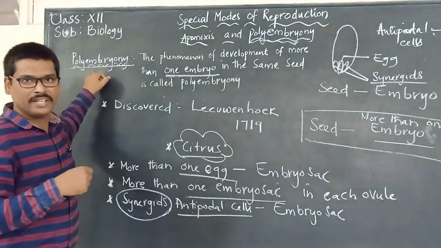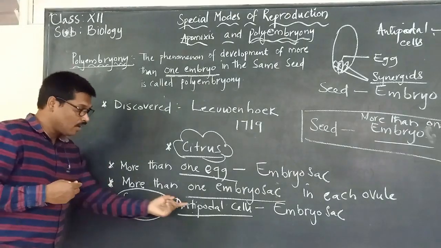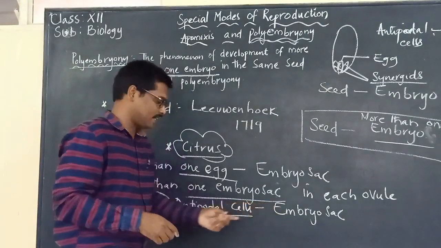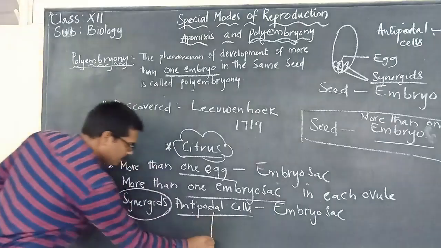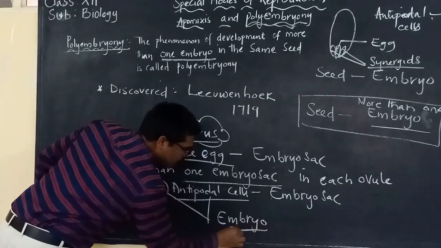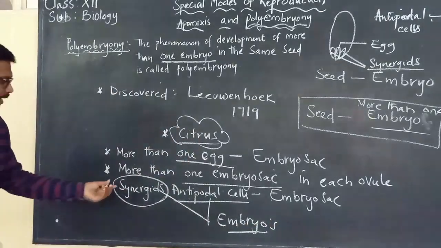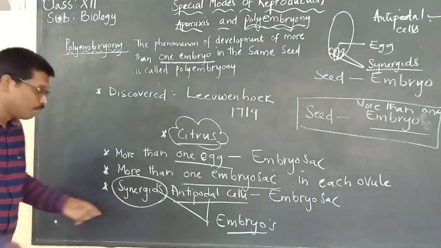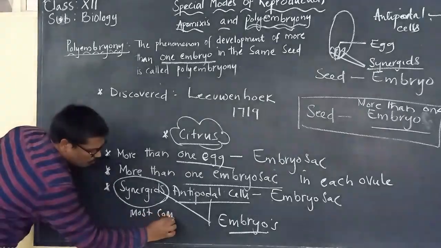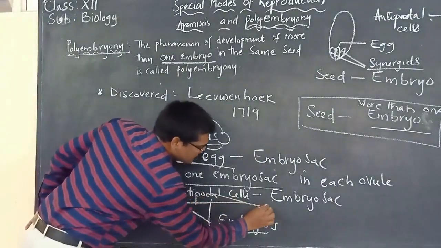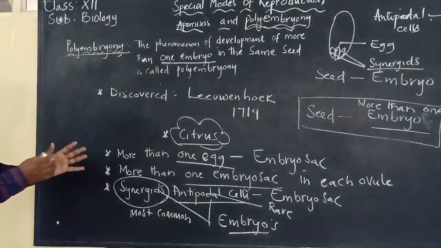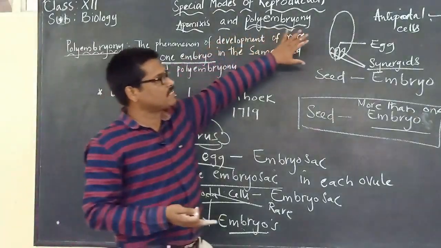Polyembryony. And what we are saying, synergids and also antipodal cells can develop into embryos that are present in what? The embryo sac. These two are present in the embryo sac, and these two can develop into embryos. That is one point. Among these two, which is most common? The synergids is most common, and antipodal cells are rare in formation of embryos.